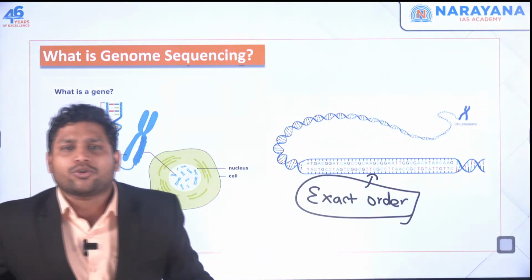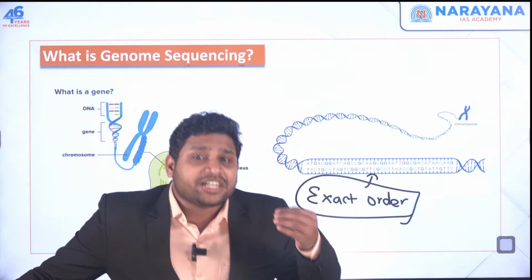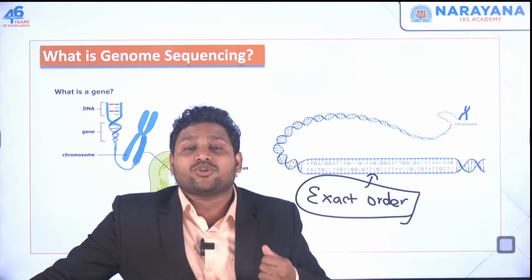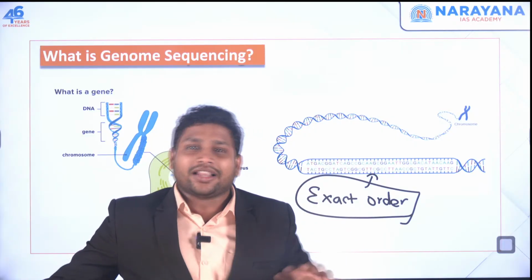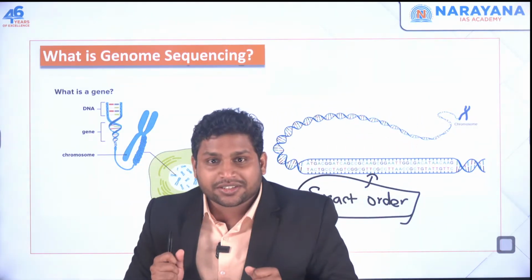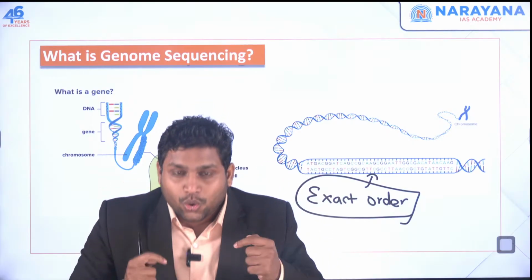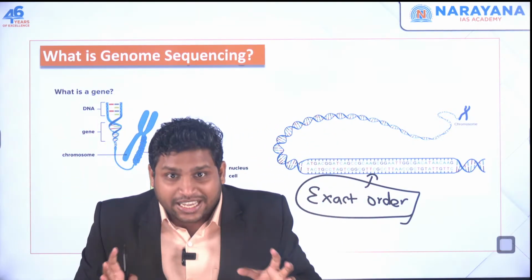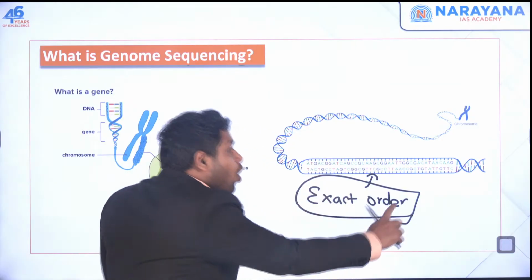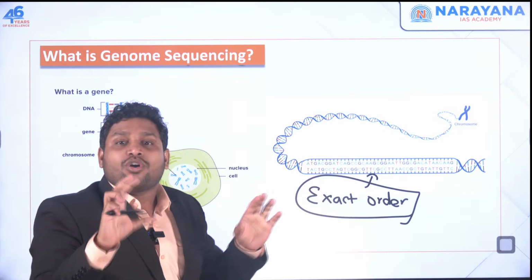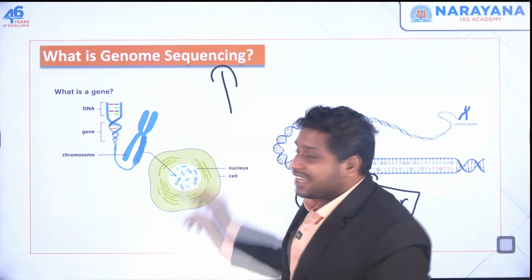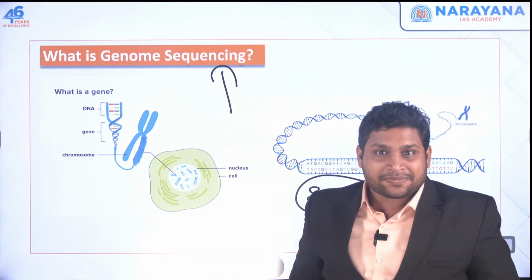I can understand whether there is any genetic disorder in you, why there's a problem in your genes, and what kind of problem it is. I'll even understand what kind of disease you might get in future because of particular genes, right? So this complete set of DNA is your genome, and getting the exact sequence of this complete set of DNA is called genome sequencing, which is being done by scientists.